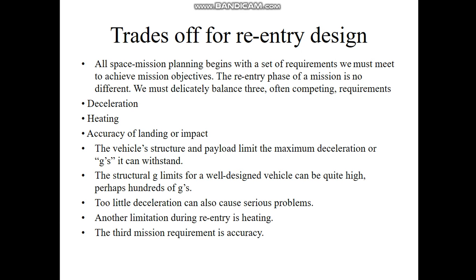It converts to heat from friction caused by atmosphere molecules striking its leading edge. This heat makes the shuttle surface reach a temperature of up to 1477 degrees C. So we must design the re-entry trajectory and the vehicle to withstand these high temperatures.